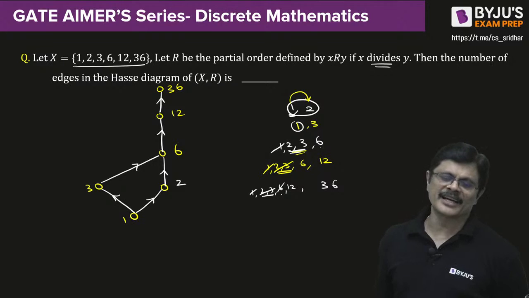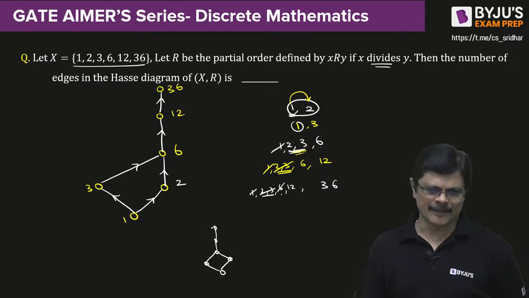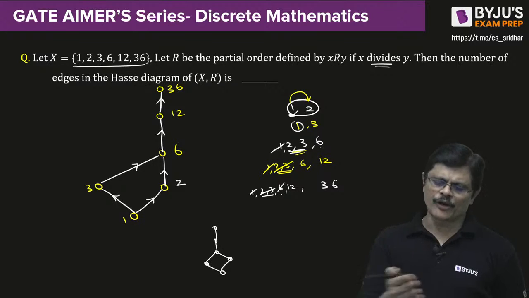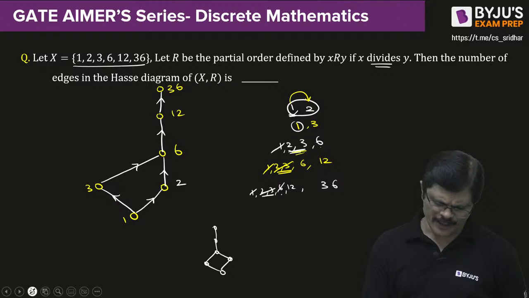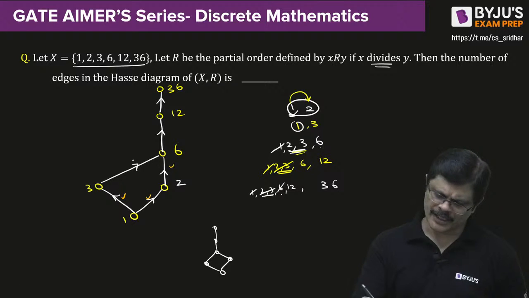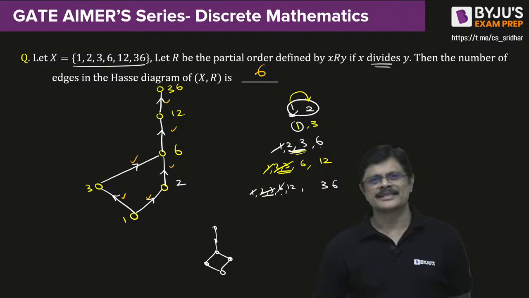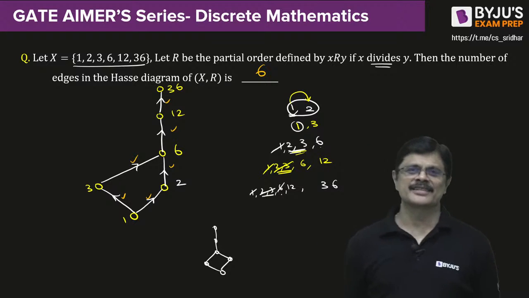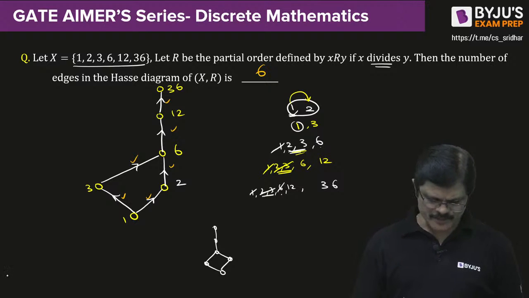How many lines are there in the Hasse diagram? Of course, if you want, you can draw this a little more beautifully like this also, my dear friends. Even this people draw. Am I clear? If you observe a little bit, you can draw it beautifully. If you write like this, there is nothing wrong. How many lines are there? Number of lines: 1, 2, 3, 4, 5, 6. There are 6 lines in the Hasse diagram. Okay. So this is about the posets, my dear friends.